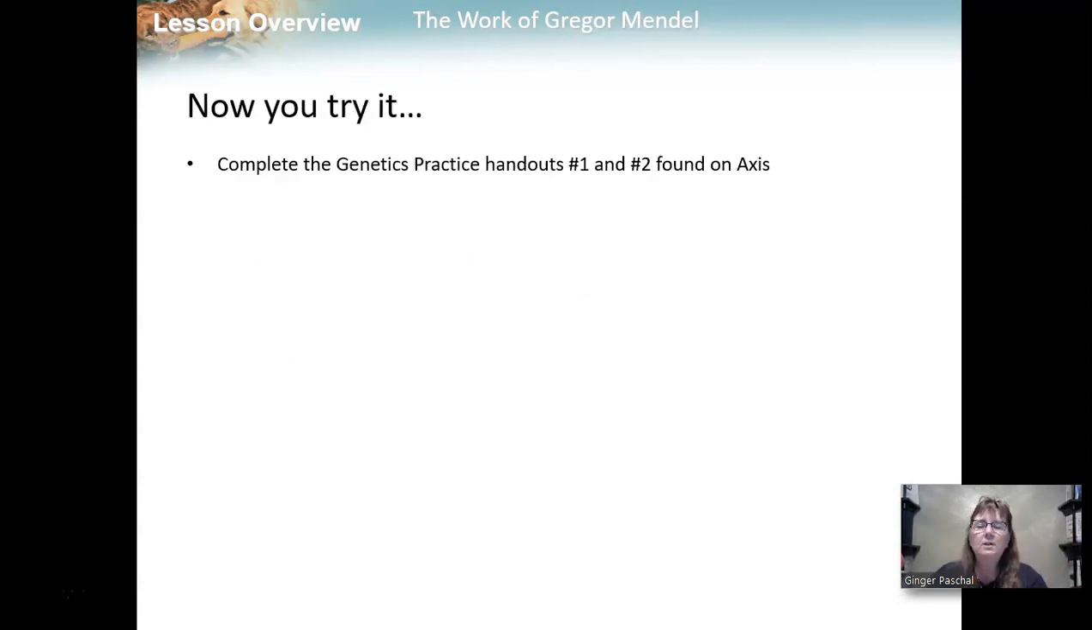All right, now you're going to get to try it. There's a handout, actually there's two handouts called Genetic Practice Handout 1 and Genetic Practice Handout number 2. These are found on Axis under Topics, and you'll also find your plant dissection lab there. And if you have any questions, come see me on Zoom.